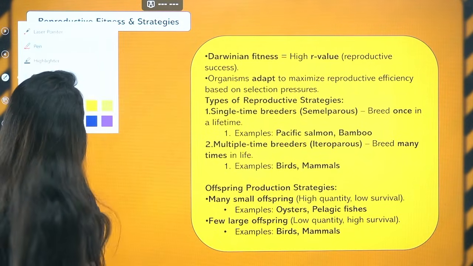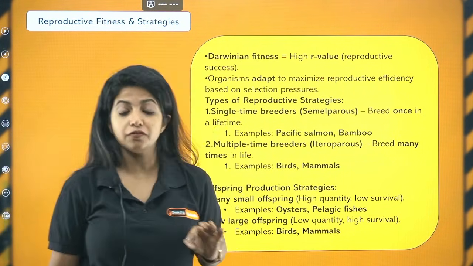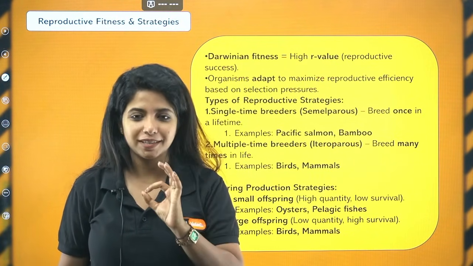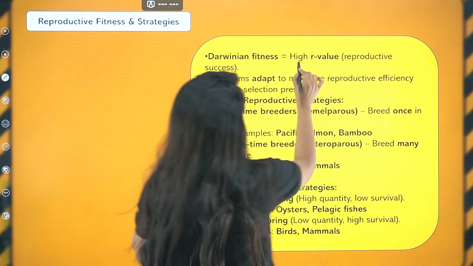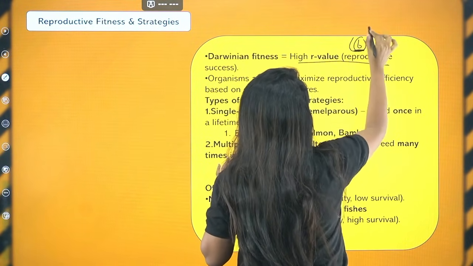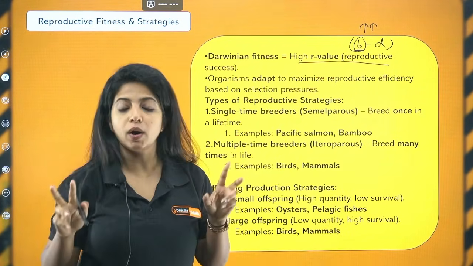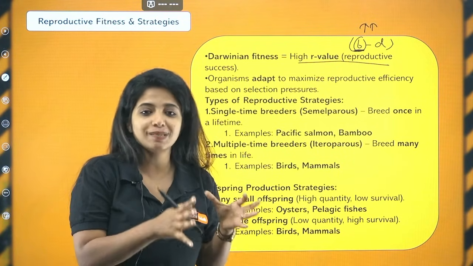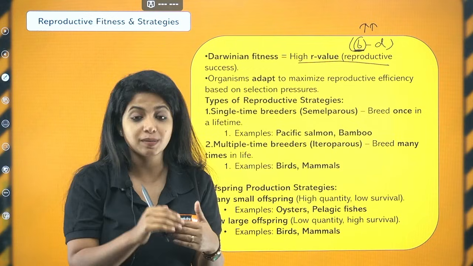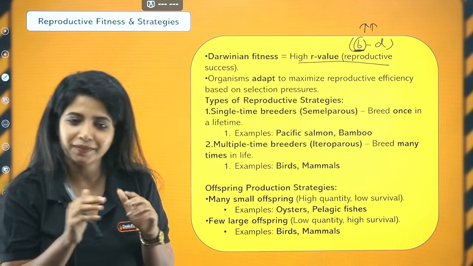Now, reproductive fitness and strategies. Do you know that according to Darwin, fitness means high R value? That means high reproductive capability. When the R value is high, that means birth rate has to be high. If birth rate is high, that means reproduction is also going to be high. So Darwinian fitness equals high R value. Only the organisms which are able to sustain will be able to reproduce, right? So if I say that some organisms are fit, I also mean that they are reproductively fit. Got it?